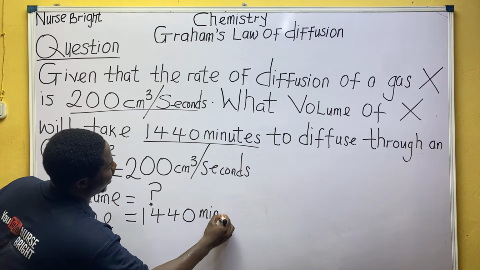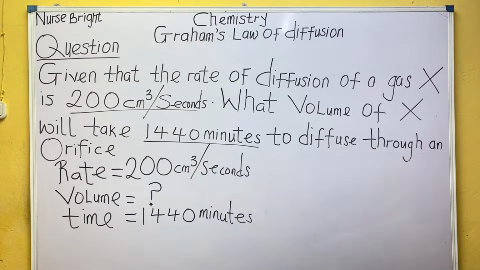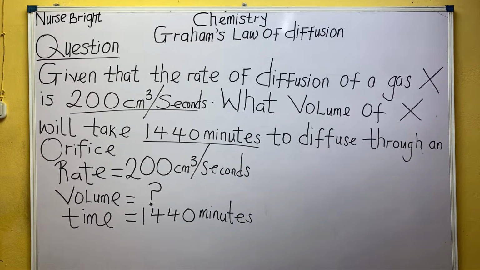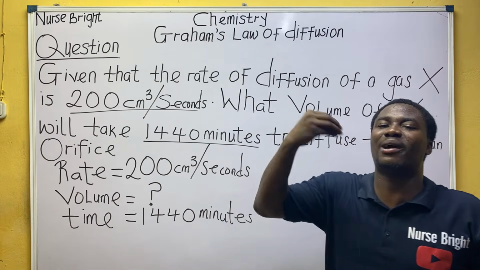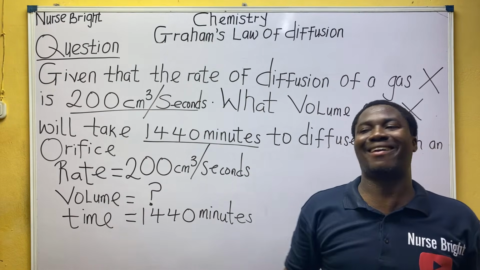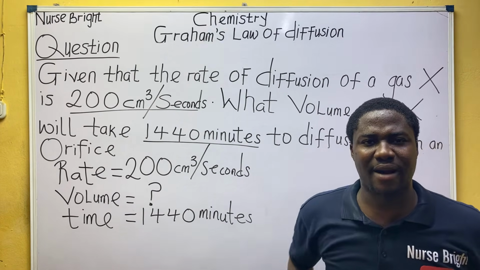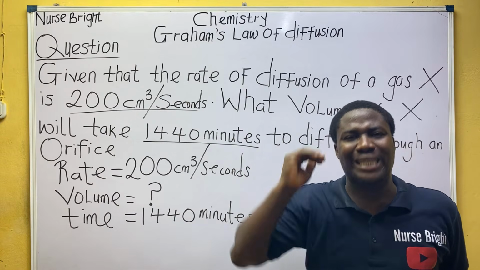1440 what, everyone? Minutes. And this is time. So what do we do? Listen now, this question requires us to use that third formula I gave, which relates rate, volume, and time.